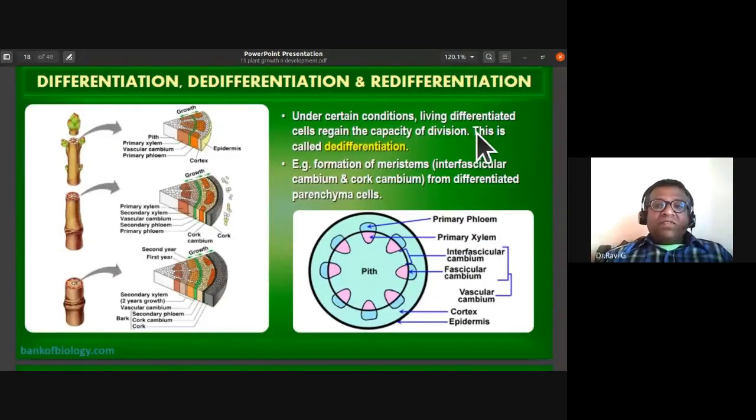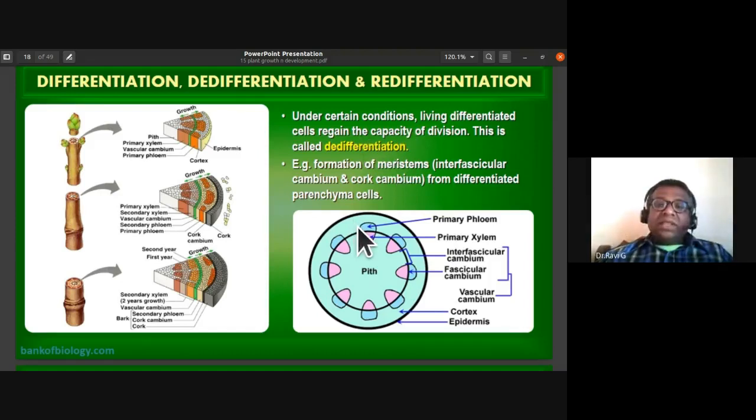Under certain conditions, living differentiated cells regain the capacity of division. This is called dedifferentiation, especially during secondary growth. Under certain conditions, the living differentiated cells, like the permanent tissues, regain the capacity of cell division. This is called dedifferentiation. An example is the formation of meristems. This is the interfascicular cambium. So the parenchyma present in between these vascular bundles dedifferentiates to form meristem. Such newly formed meristem we call secondary meristem, and this we call the dedifferentiation process.